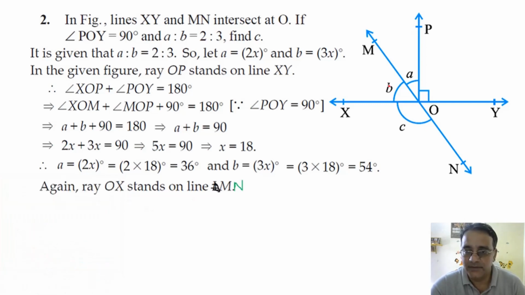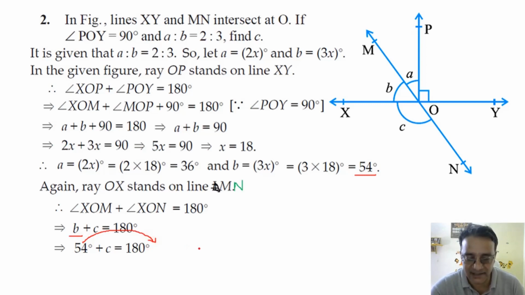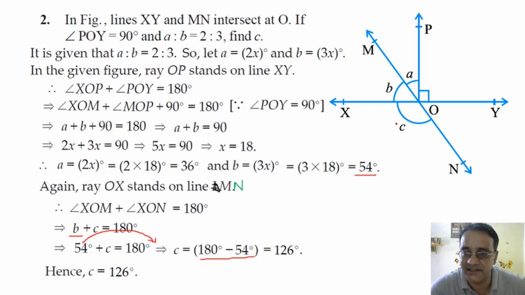So b plus c, the sum of these two angles, is equal to 180 degrees. Now substitute the value of b. What is b? 54. So 54 plus c is equal to 180 degrees. Now shift 54 to this side, so that will become minus 54. So c is equal to 180 degrees minus 54 degrees. So final answer? 126 degrees. Right, 126 degrees. This was the first method, hence c is equal to 126. Now see the second method, which is very easy. c is equal to a plus 90.